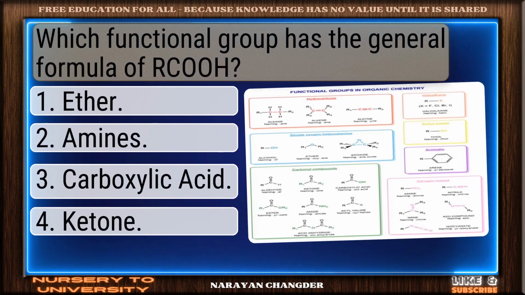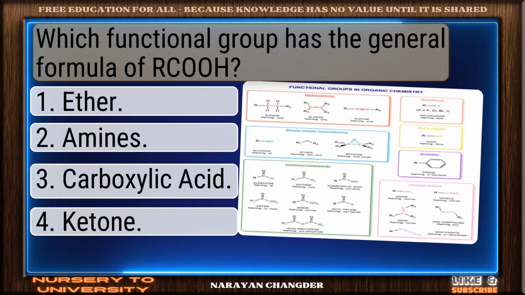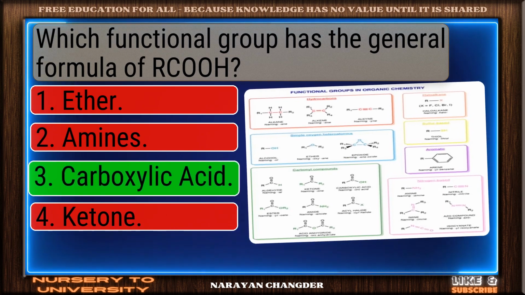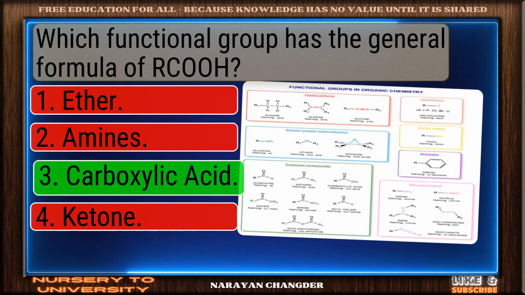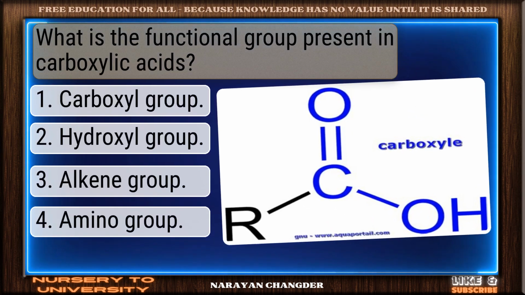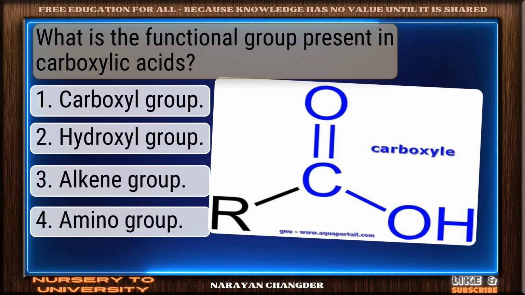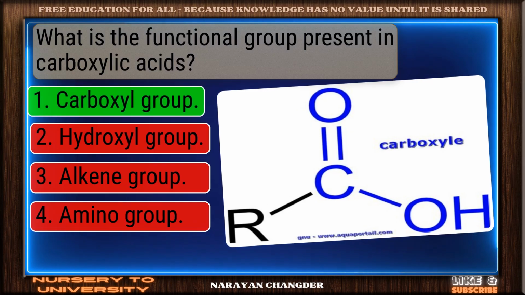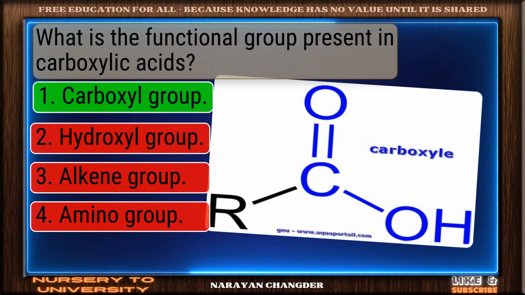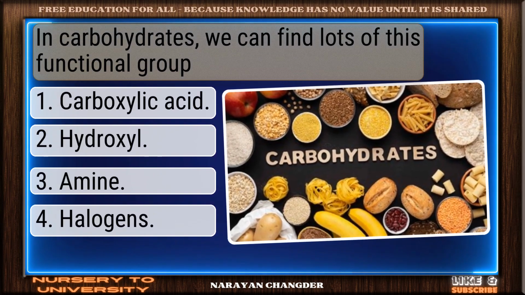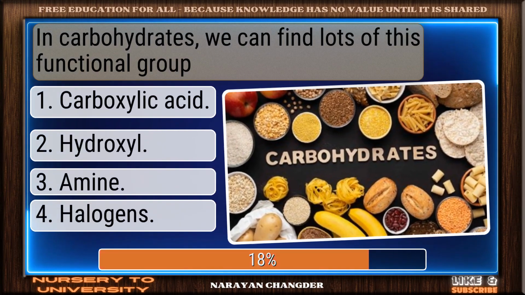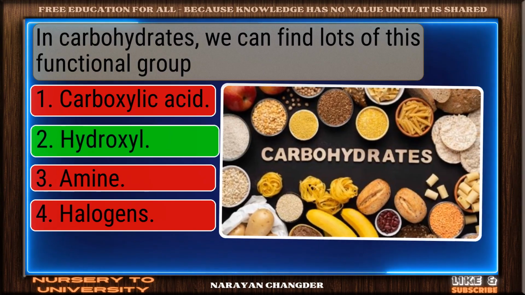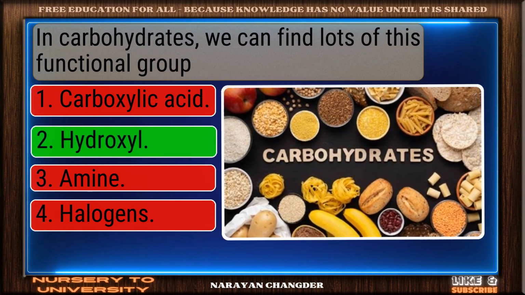Which functional group has the general formula of RCOOH? Strong choice. Carboxylic acid is the right answer. What is the functional group present in carboxylic acids? You're right. Carboxyl group is the correct answer. In carbohydrates, we can find lots of this functional group. Correct response. Hydroxyl is the most accurate answer.